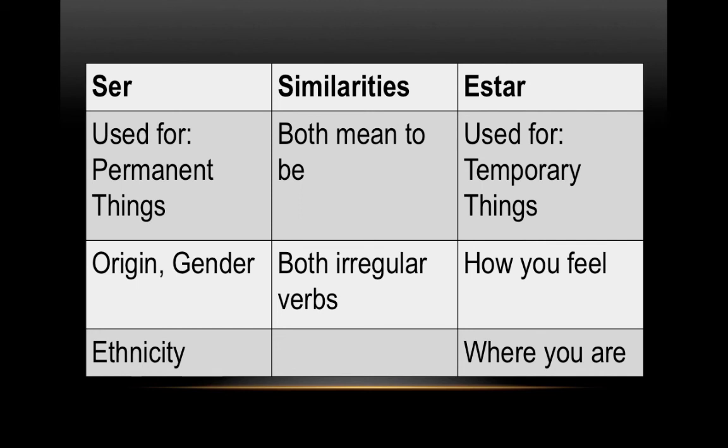Estar on the right is temporary, and we mentioned that earlier in the video. Estar is used for temporary things, things that change a lot. Mostly how you feel and where you are. So your feelings, your emotions. Right now I'm sad. Tomorrow morning I'll be happy. Where I am. Right now I'm at home. Tomorrow I'll be at school. These things change very frequently.